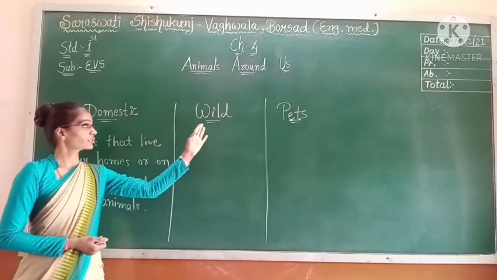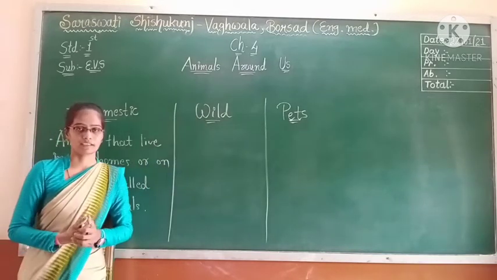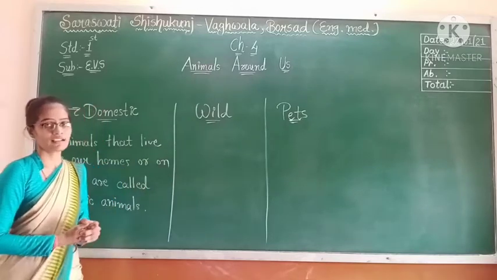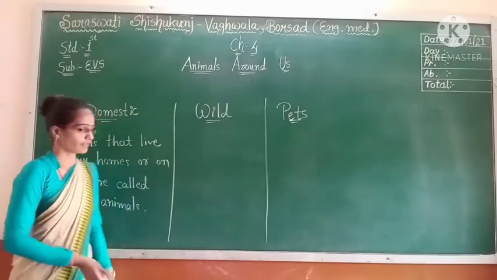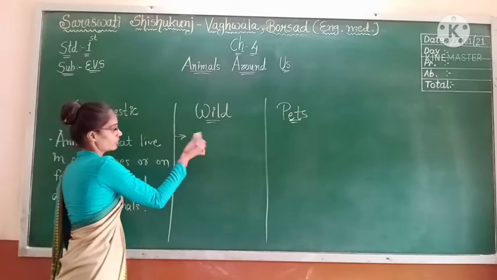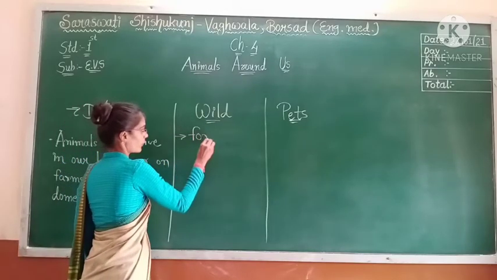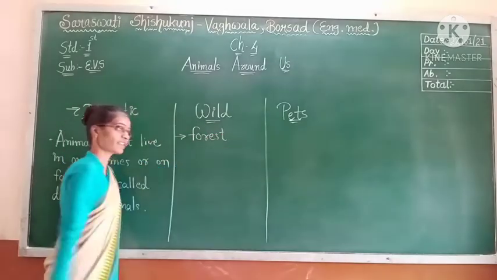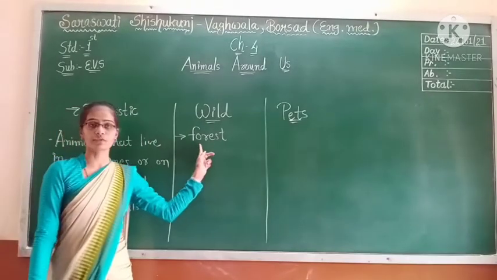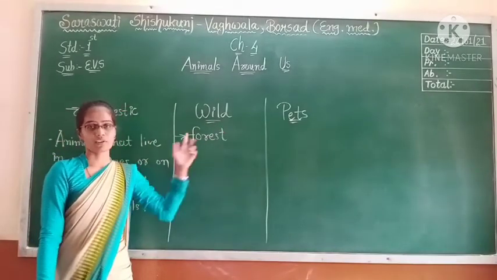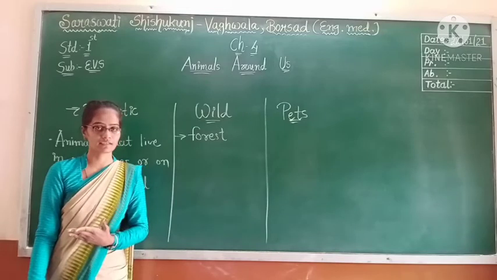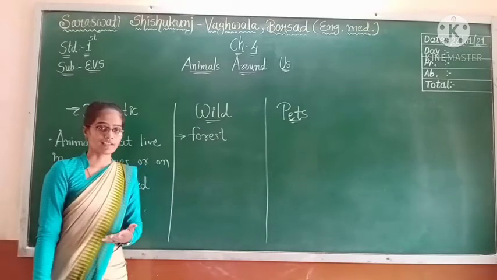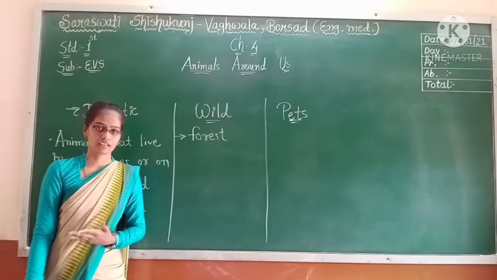Now let's revise wild animals. Wild animals live in forests. Animals that live in forests are called wild animals. For example, lion, tiger, elephant, crocodile, giraffe, deer.